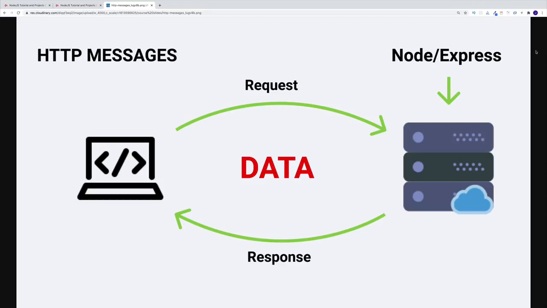And for the remainder of the course, we'll be responsible for building such a web server using Node and more specifically Express. Now I'll talk about why we use Express as well as show you a few examples later on in the course. But for now, just remember that yes, we'll use Node, but in order to make our lives easier, we'll use the framework by the name of Express.js.